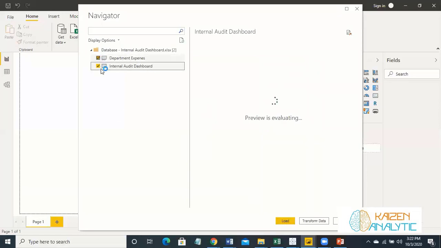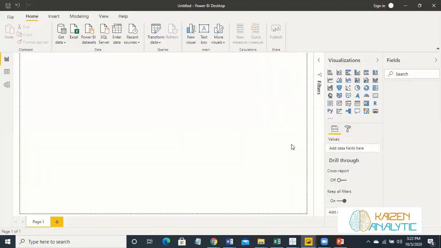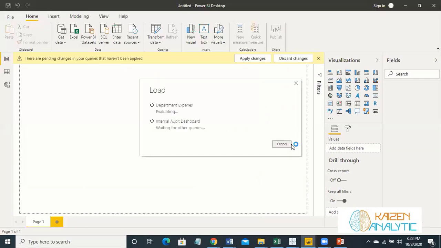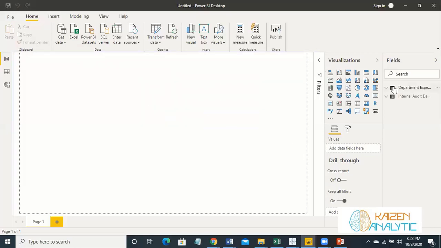So I have checked both the files and click on load. Okay, both the files are loaded over here.